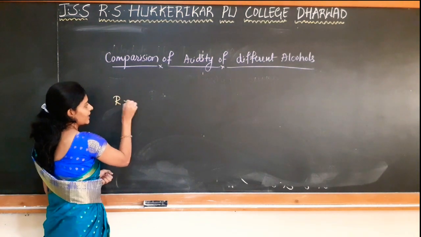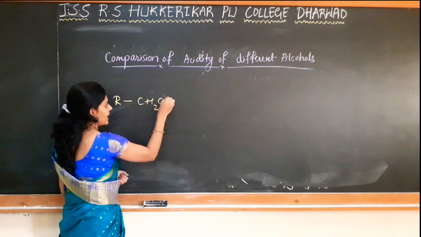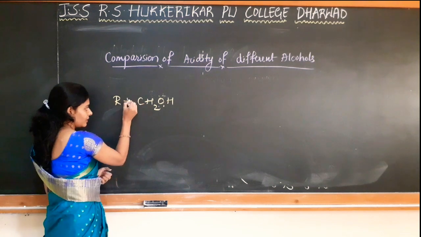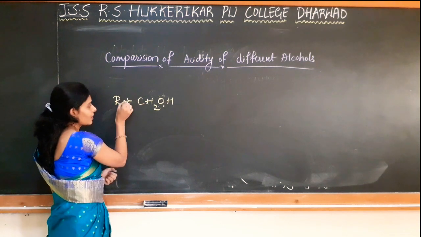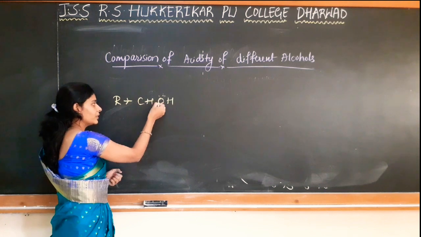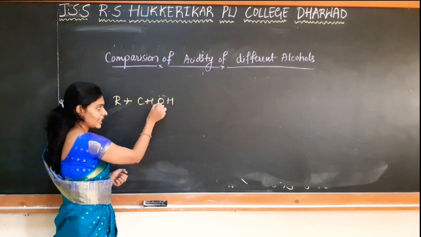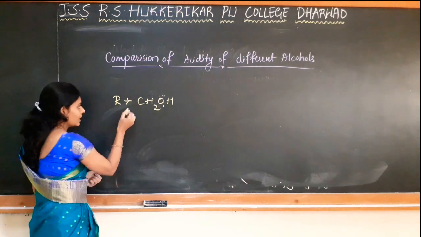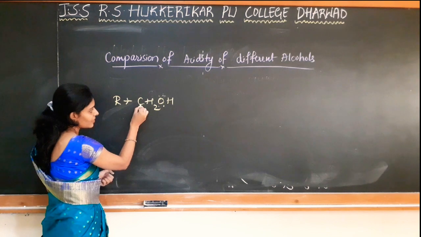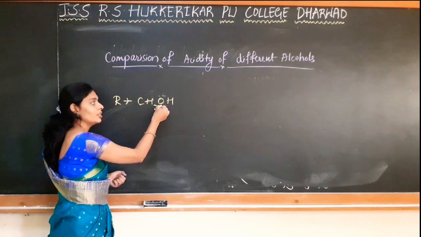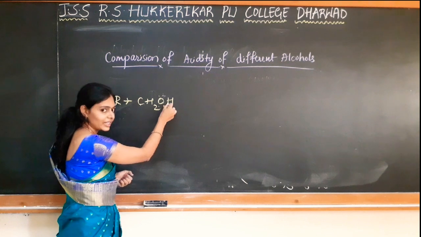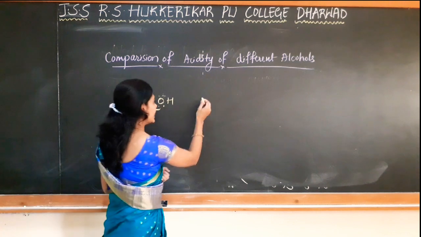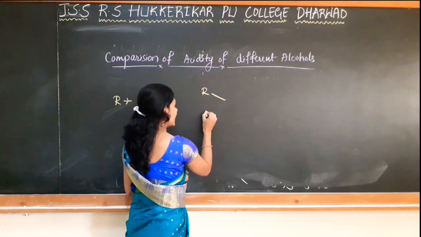See here, in case of primary alcohol, we write RCH2OH. Oxygen carries lone pair of electrons. So here we have one alkyl group which is giving electrons towards carbon, and carbon further gives electrons towards oxygen, as it is an inductive effect which is available up to 3 carbon atoms, right? So here, as electron density is increased on the carbon, and further on the oxygen, OH bond polarity decreases and it becomes less acidic.